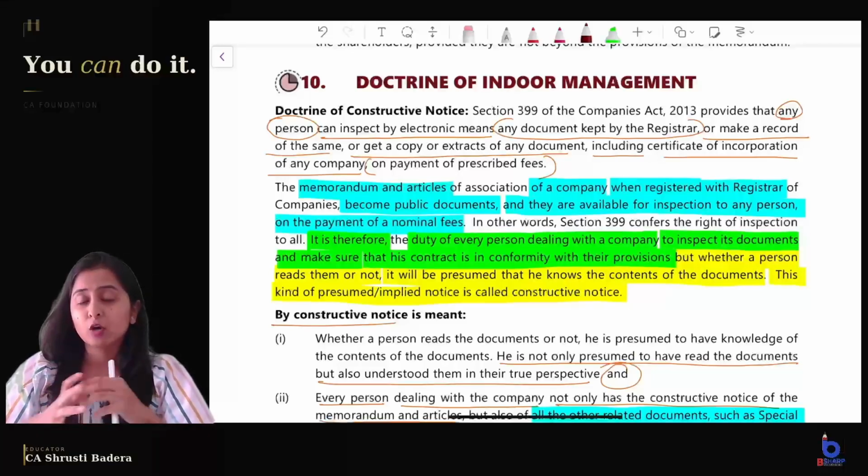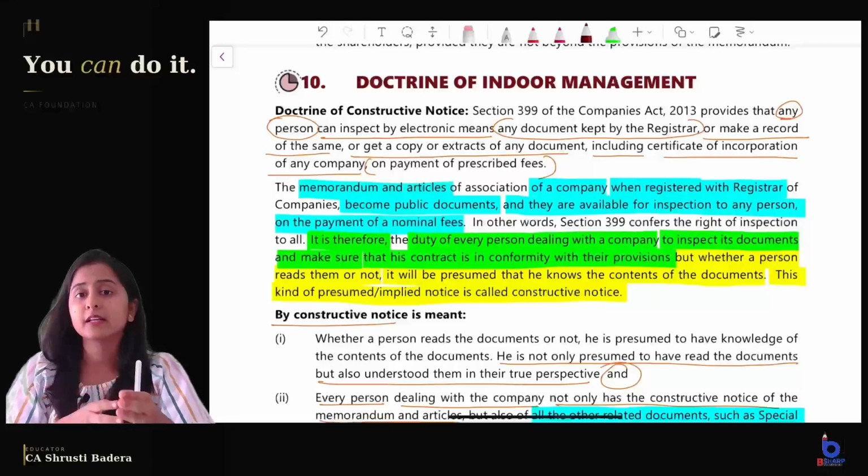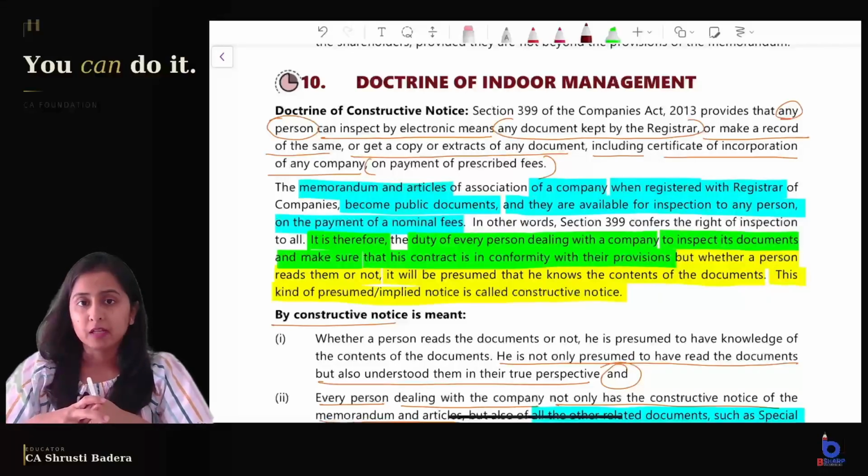So if this right is given by the Companies Act to every person, then the act also presumes something. What do they presume? They presume that if we have given this right, then it is your duty to read the documents if you are entering into contract with the company. Before entering into the contract, you should have knowledge of the documents like MOA and AOA. We assume that you have read these documents, you have understood these documents in the true sense, and after that only you have entered into contract with the company, right? So this is the simple meaning of doctrine of constructive notice.